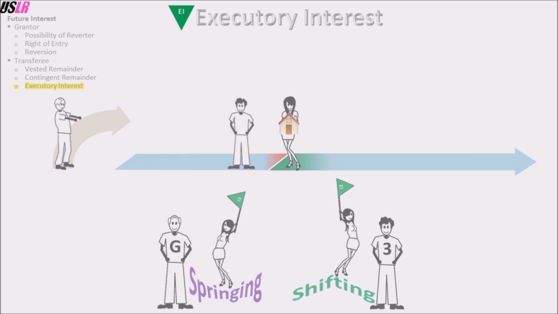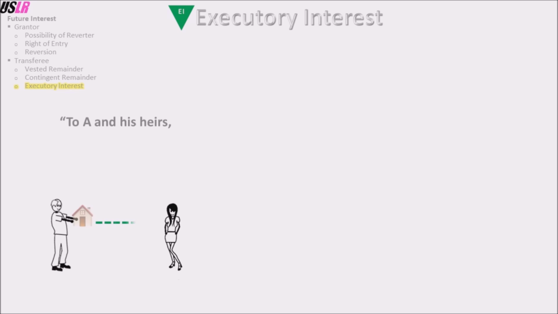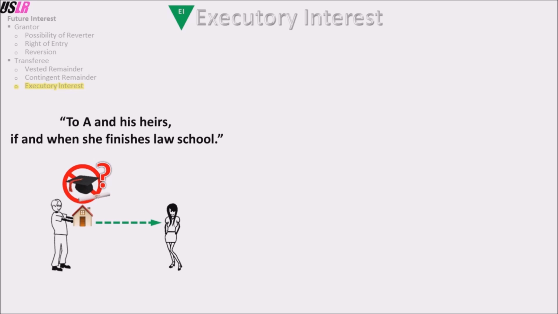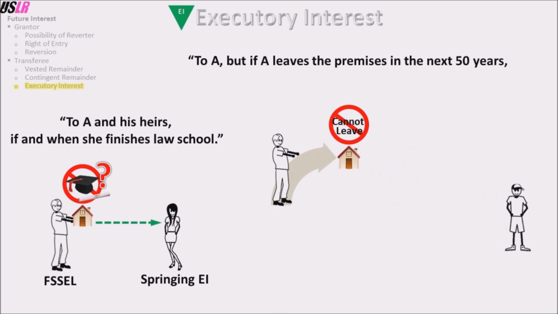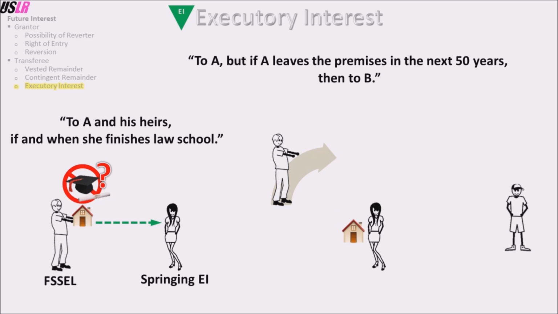Here are examples of both. O conveys to A and his heirs, if and when he finishes law school. A is still in law school. O has a fee simple subject to executory limitation, and A has a springing executory interest. O conveys to A, but if A leaves the premises in the next 50 years, then to B. A has a fee simple subject to executory limitation, and B has a shifting executory interest.